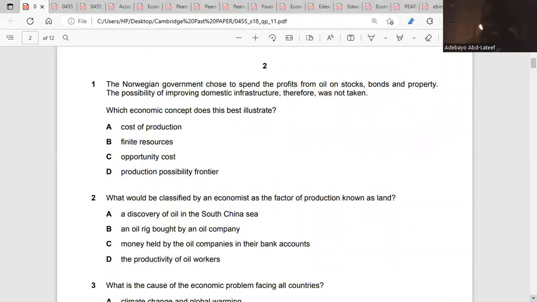Cost of production, there's nothing like production here. We don't have any price here, so it's not cost of production. Finite resources, when we talk about finite resources, we're talking about limited resources. Well, it's not about limited resources yet. I think it's about opportunity cost. Yes, because a choice was made, a decision was made, and another decision was cancelled. So it's opportunity cost. So the answer is C.